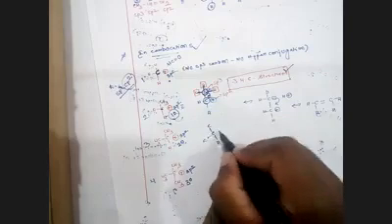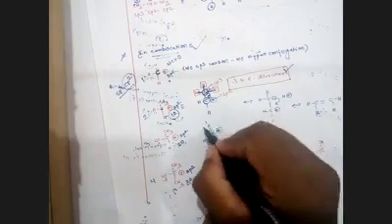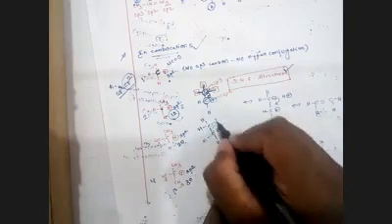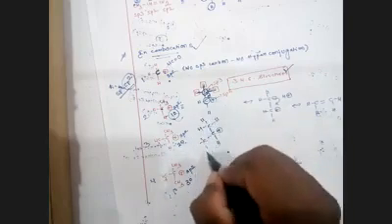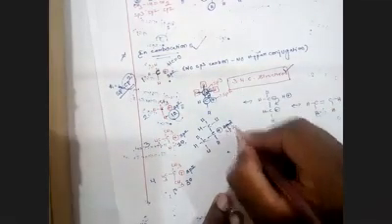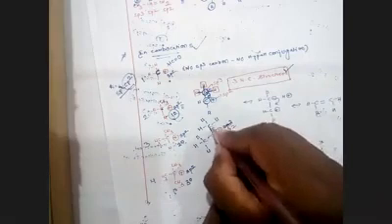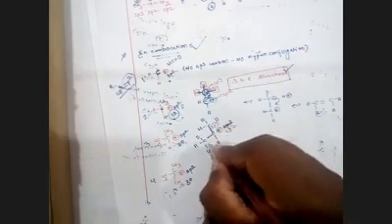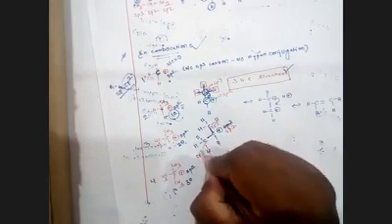Next, we are taking the example of secondary carbocation. In the secondary carbocation, this carbon contains 3 hydrogens, and this carbon contains 3 hydrogens, and it is sp3. And this carbocation is sp2. Adjacent sp3, adjacent sp3.